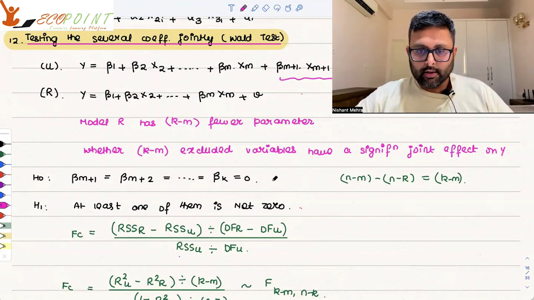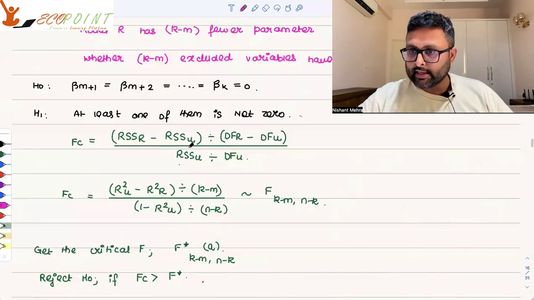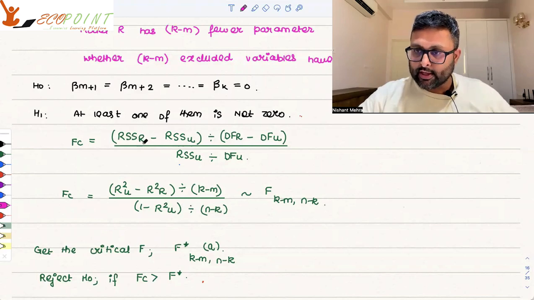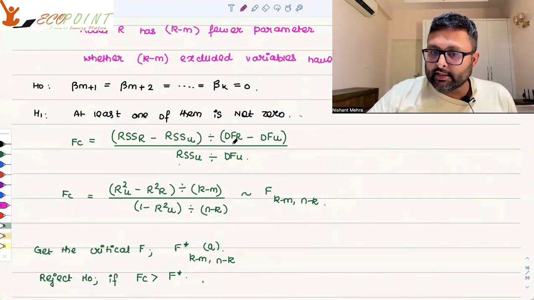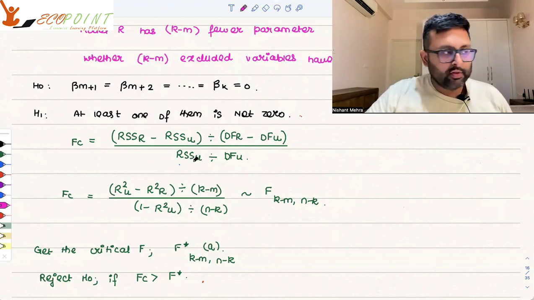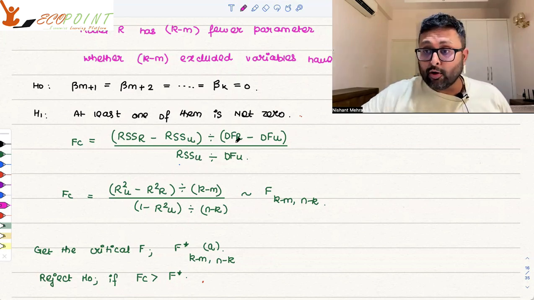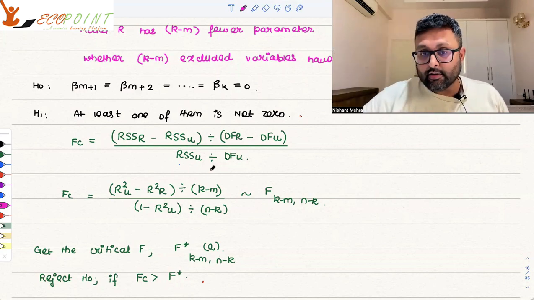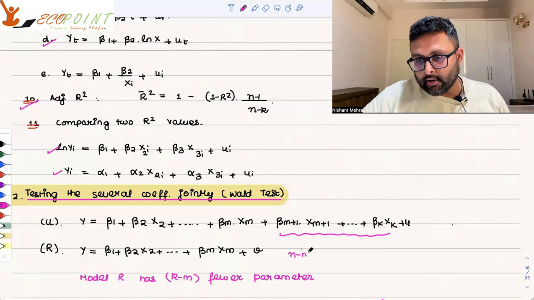That is the point. Then this formula you will have to learn: RSSR minus RSSU, residual sum of squares of the restricted minus residual sum of squares of unrestricted, divided by degrees of freedom of restricted minus degrees of freedom of unrestricted, upon RSSU divided by DFU. In restricted model, how many degrees of freedom are there?